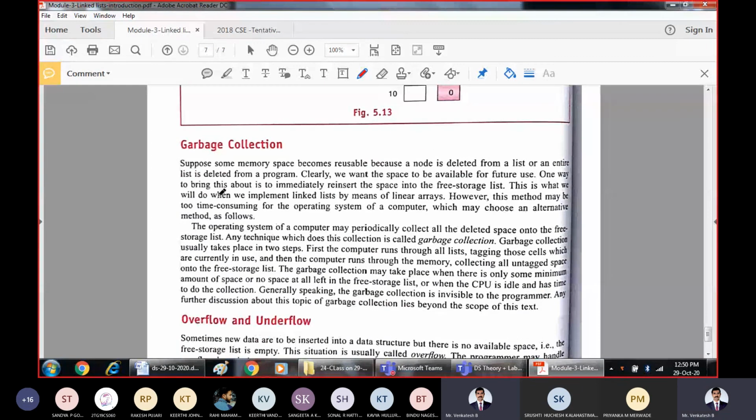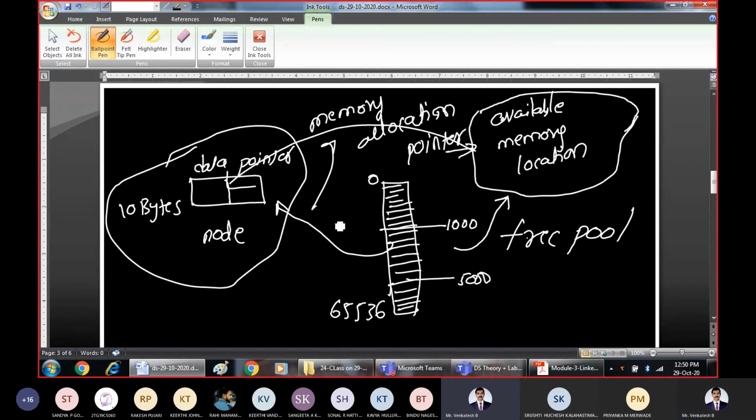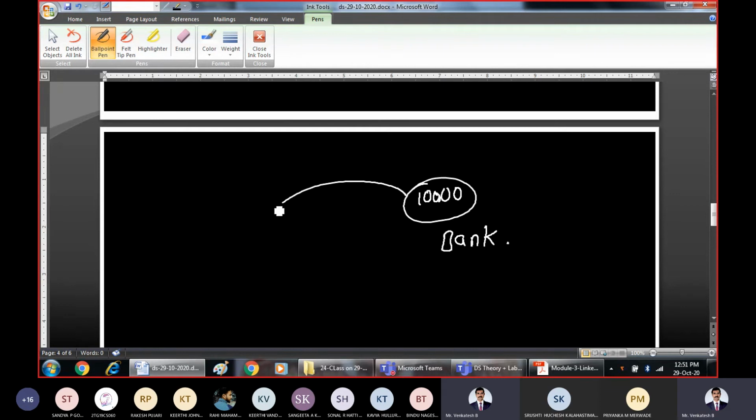So what actually is garbage collection? Let me explain the scenario from the bank. Assume that you have 10,000 rupees deposited in your bank.